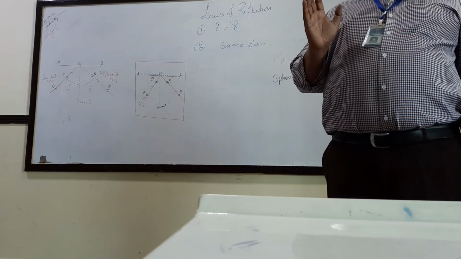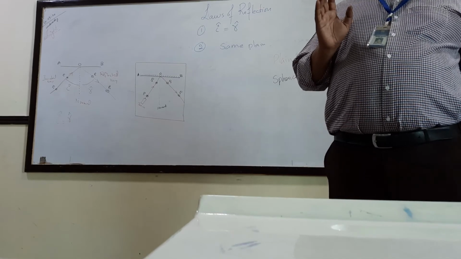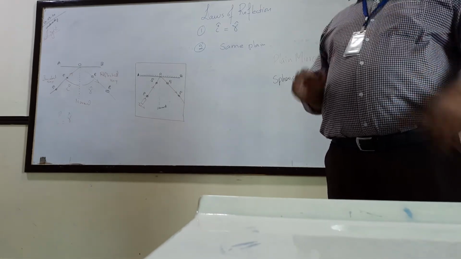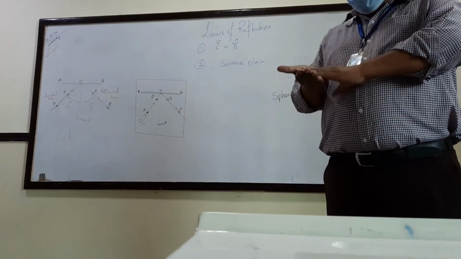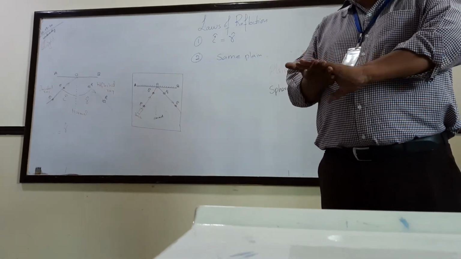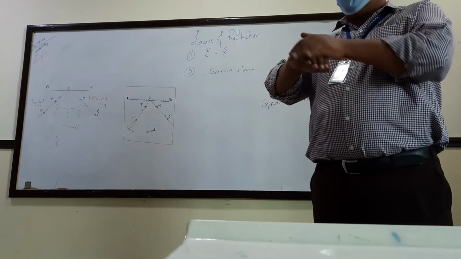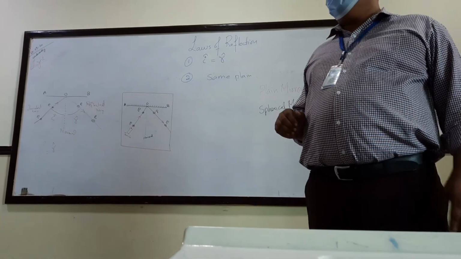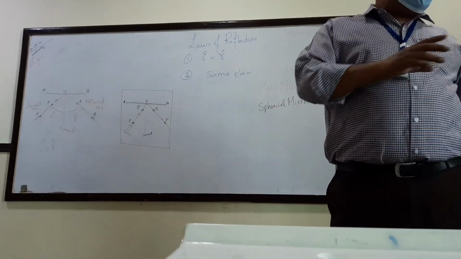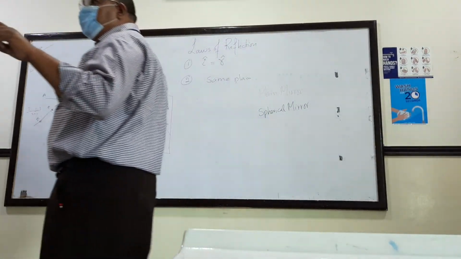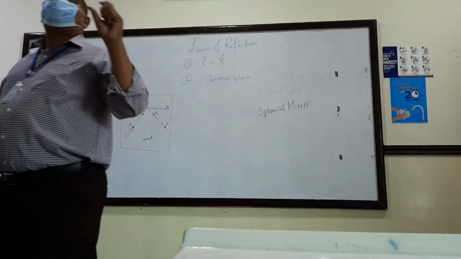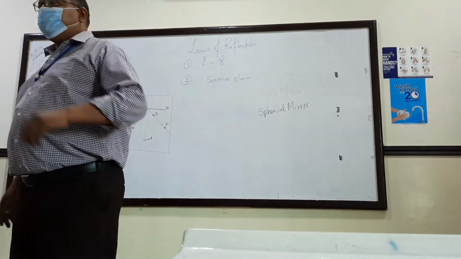If you have a very good spoon, both its sides are reflecting. Its inner side is reflecting, but it's curved. Its outer side is also reflecting, and it's curved. So both sides of a spoon are a good example of spherical mirrors.